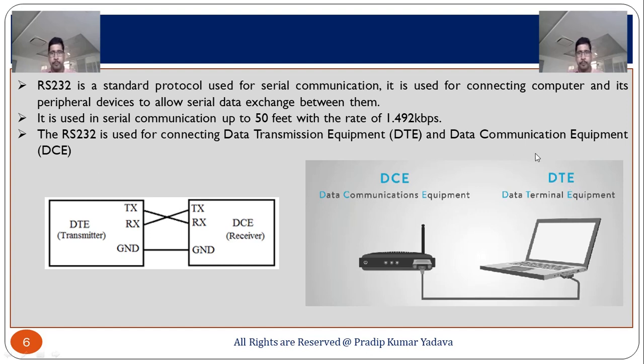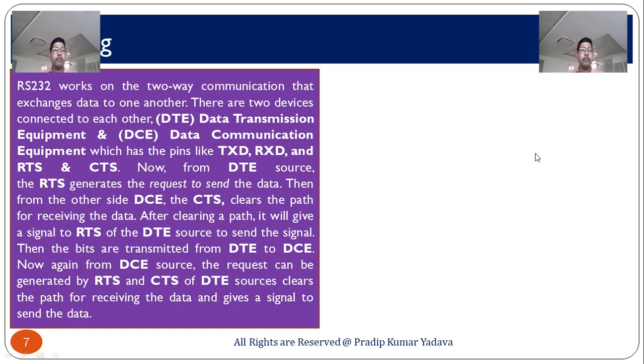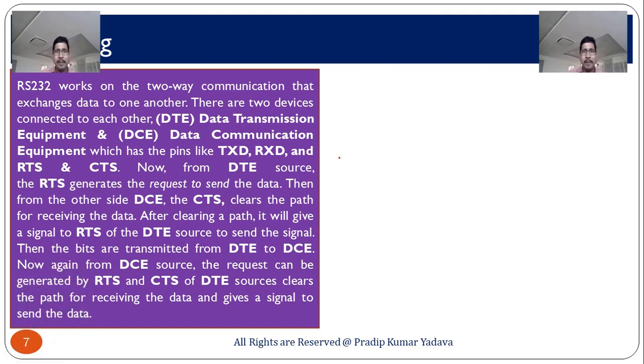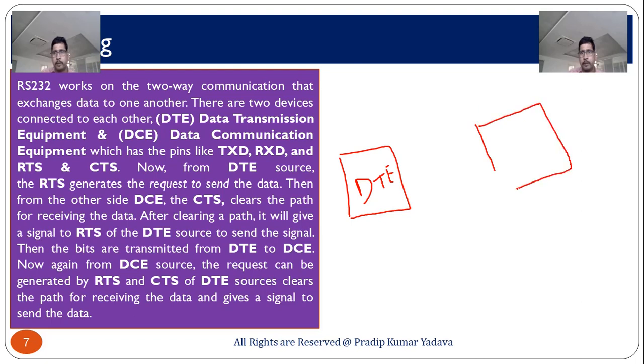Now let us discuss the working of RS-232, how it works. Let me draw a diagram to help you understand. We have two parts: this is the DTE, the transmitter, and this is the receiver, that is DCE.